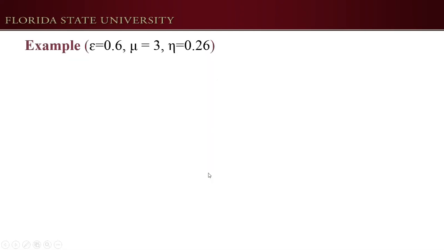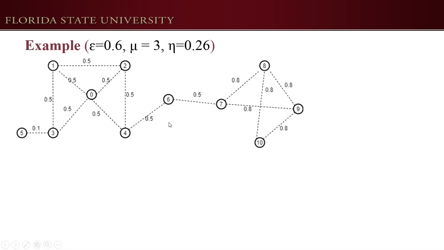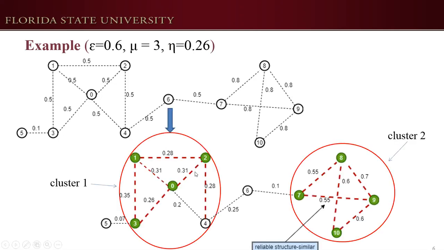Next, I will give an example to illustrate the clustering process. Assume the parameter epsilon is 0.6, mu is 3, eta is 0.26. This figure is the uncertain graph. Then we need to compute the probability of structure similarity for all edges. The result is given in the second figure. From the result, we can see there are 11 pairs of vertices that are reliably structure similar.